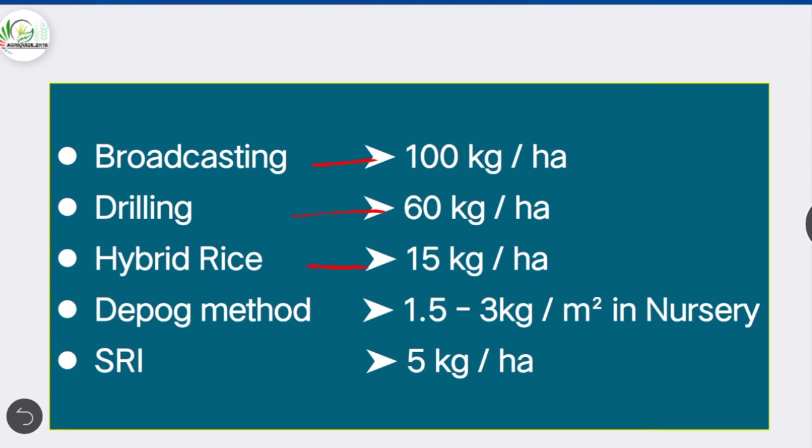In case of Dapog method, it is 1.5 to 3 kg per meter square in nursery area. 25 to 40 meter square nursery area is sufficient to transplant in 1 hectare. And in SRI method, the seed rate is 5 kg per hectare.